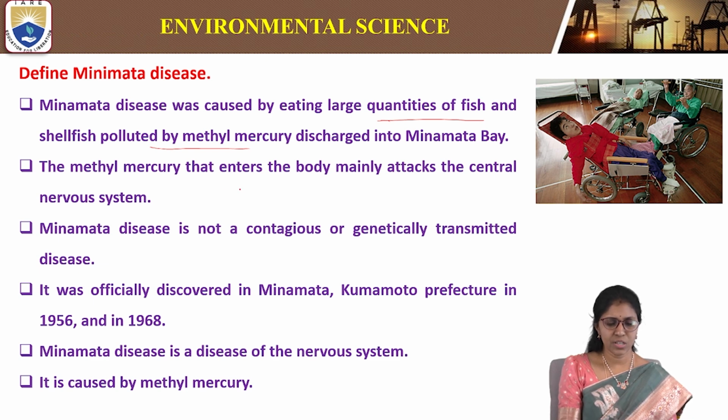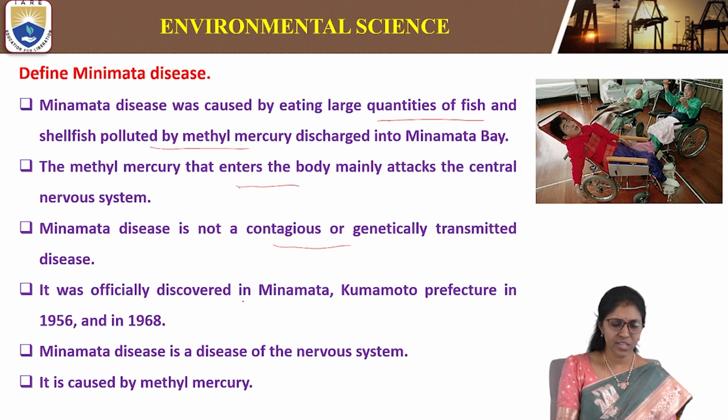The methyl mercury that enters the body mainly attacks the central nervous system. Minamata disease is not a contagious or genetically transmitted disease. It is caused only by consuming fish containing methyl mercury.